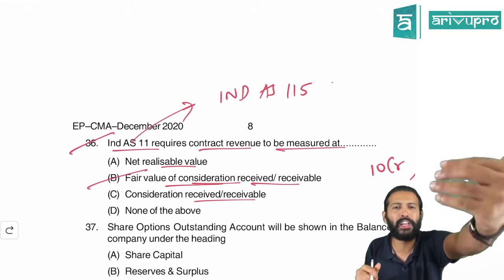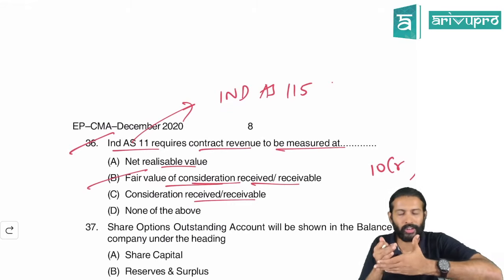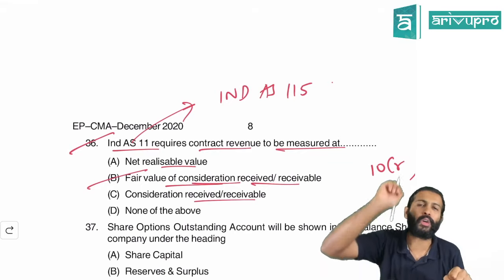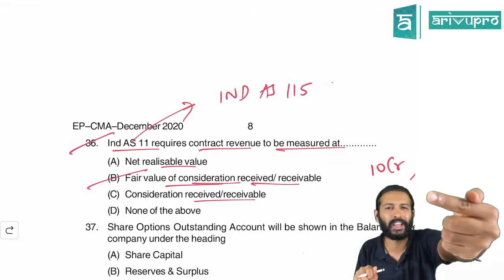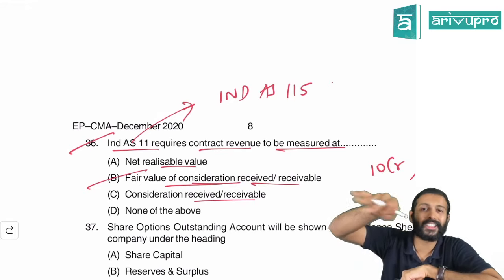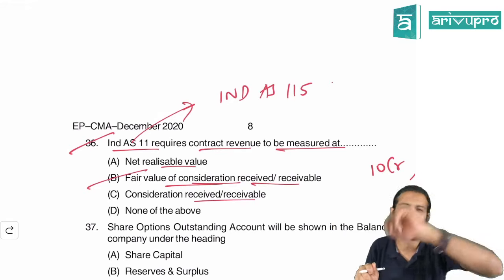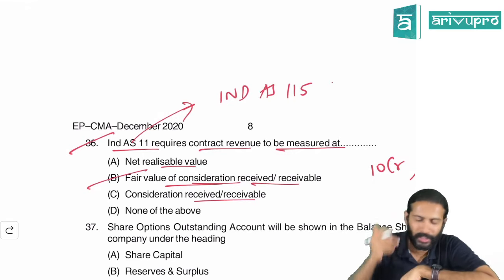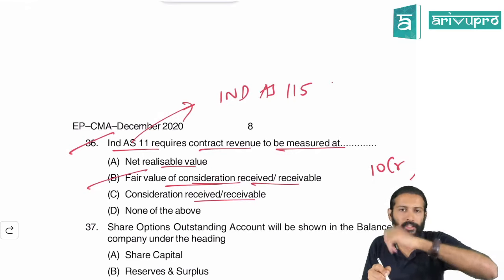To whatever extent you feel you are going to receive it, only to that extent do you recognize the revenue. Because one condition was there: there should not be any uncertainty in collection. If there is any uncertainty in collection, to that extent do not recognize the revenue. So it is just a borrowed principle. Hence, this is the right answer.